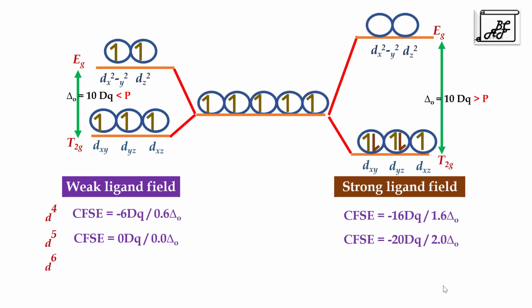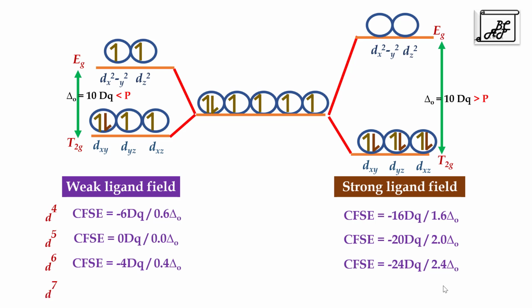For the sixth electron, in case of strong ligand field, the electron goes into the T2g orbital and the energy of the system, that is CFSE, is calculated as minus 24 dq. It becomes a diamagnetic substance. In case of weak ligand field, the sixth electron now gets occupied into the Eg level or gets paired up now according to Hund's rule, and CFSE is calculated as minus 4 dq or minus 0.4 delta O.